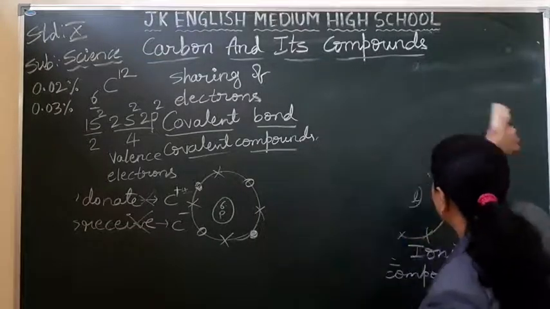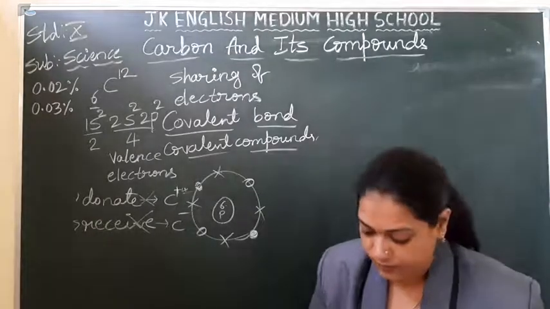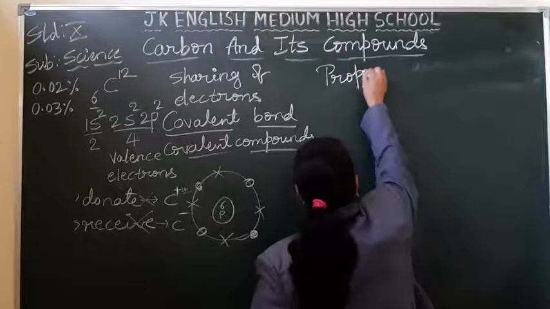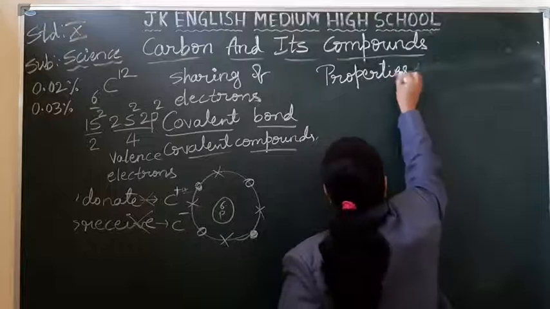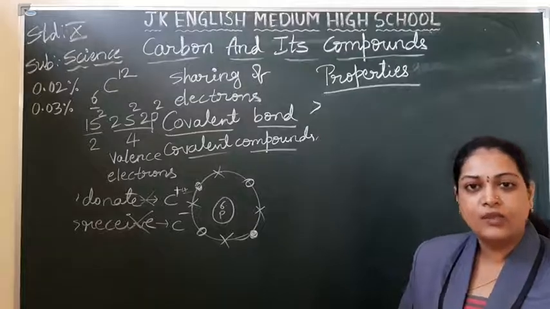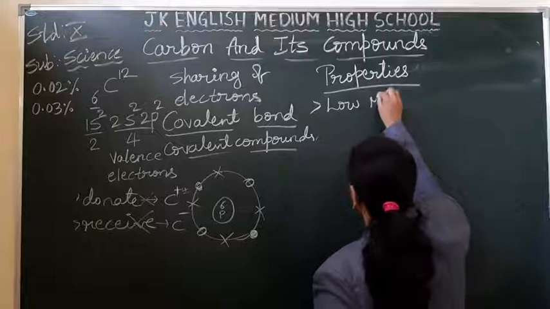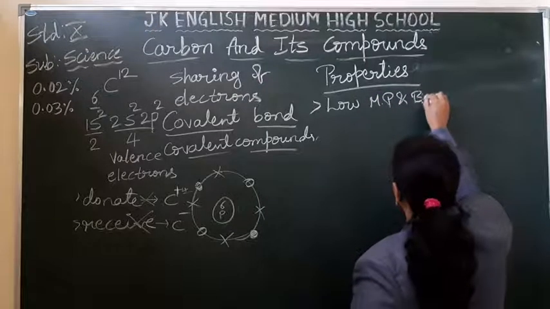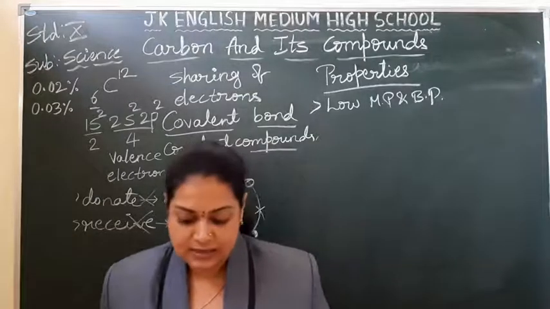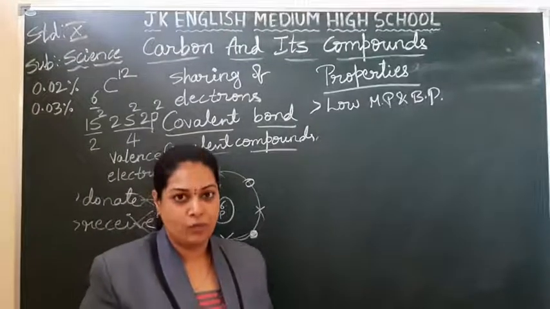Okay. Let us discuss the properties of covalent compounds. Take down the heading. Properties of covalent compounds. What are all the properties? The first one, these all have low melting point and boiling point. Covalent compounds have very low, so we can say low melting point and boiling point.